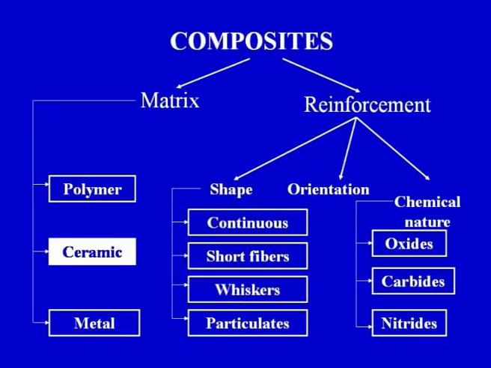And on the basis of the chemical nature, we can have oxides, for example aluminum oxide, carbides such as silicon carbide, and nitrides of certain elements. So we have a wide variety of materials which can be used as reinforcing materials in the ceramic matrix.